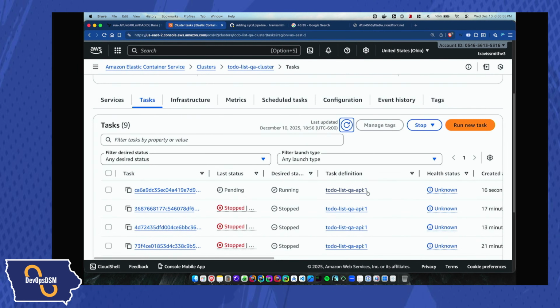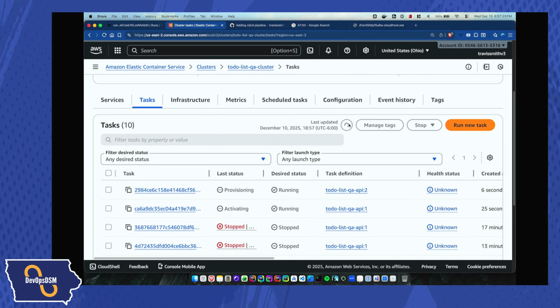So I can see that it's using task definition 1, which is the original one I started with. I expect there to be, there it is, task definition 2. That's what I'm expecting to happen. So now I can see it's provisioning this, and we're going to see if it actually activates and runs. If it does, that'll be great, and we'll hopefully see in the logs that it actually started up the API and ran the migrations.